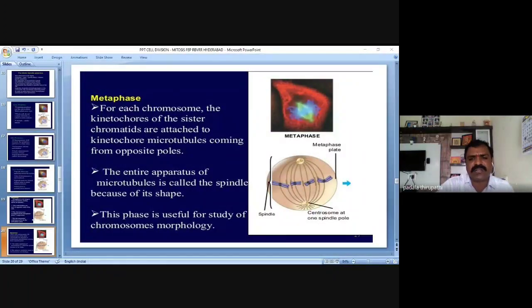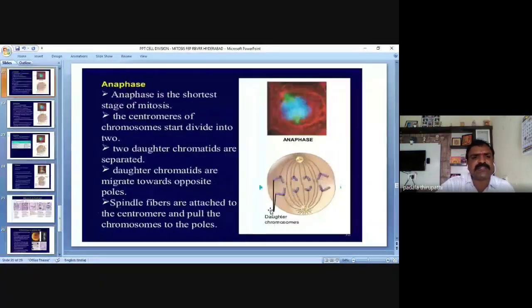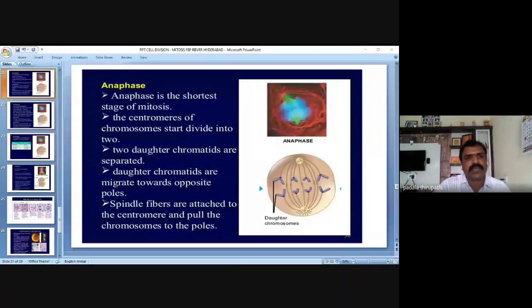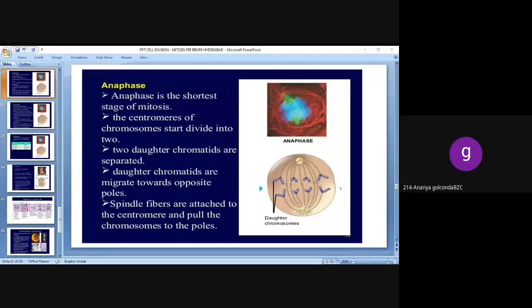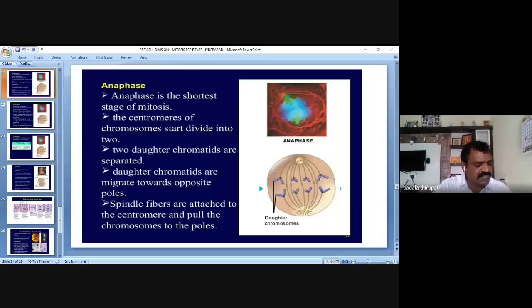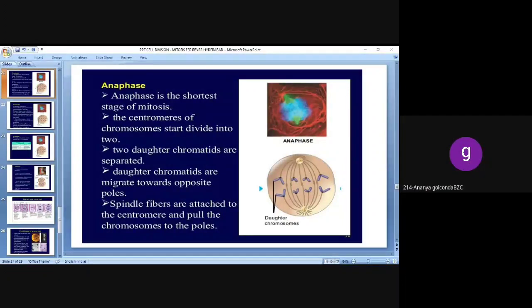Then the third phase of the mitosis, that is anaphase. Anaphase is the very, very shortest phase of the mitosis. Very, very important, my dear friends. What is the longest phase of the mitosis? Metaphase. Then what is the shortest phase of the mitosis? Anaphase.